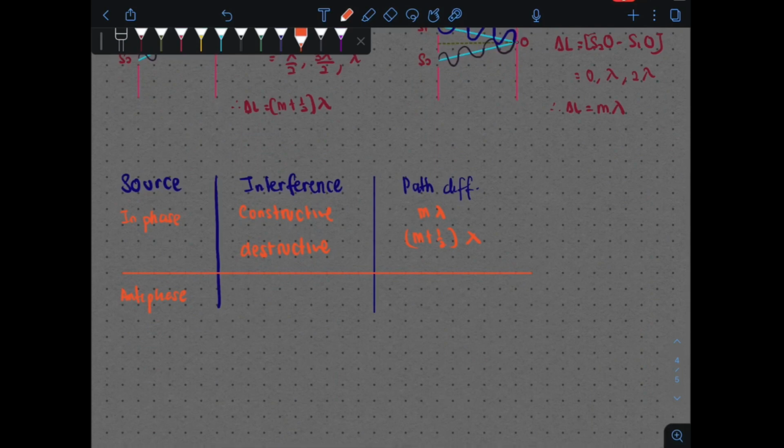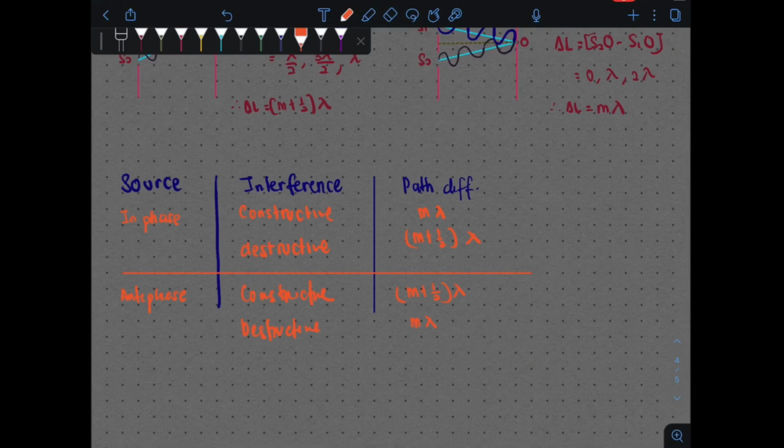So sama juga, kamu akan ada constructive dan juga destructive. Your equation here, the path difference here terbalik dengan yang in phase tadi. So untuk tadi in phase construct adalah m lambda, sekarang in antiphase construct akan jadi m plus half lambda, whereas your destructive antiphase become m lambda.